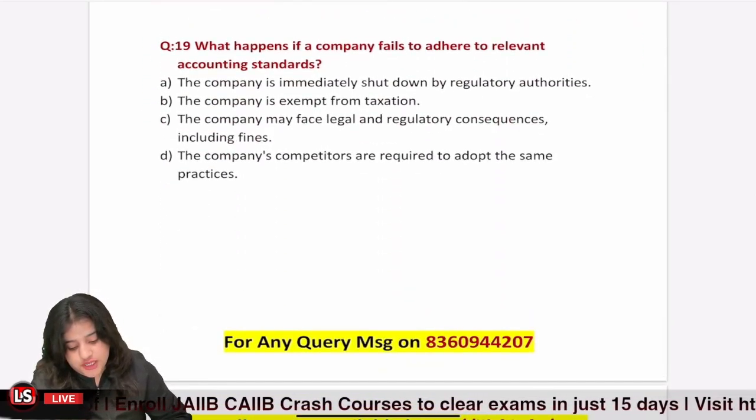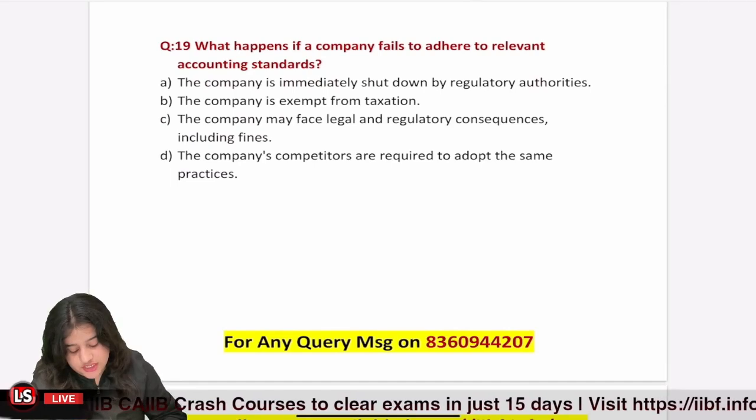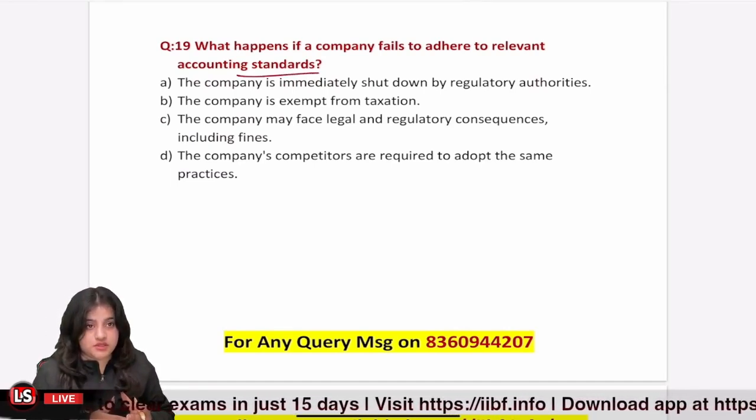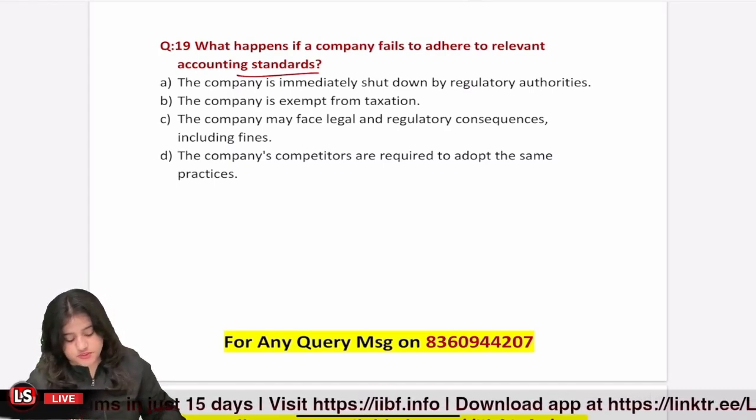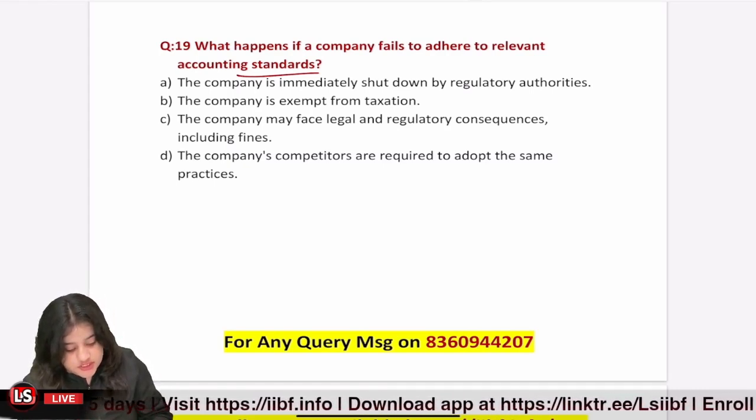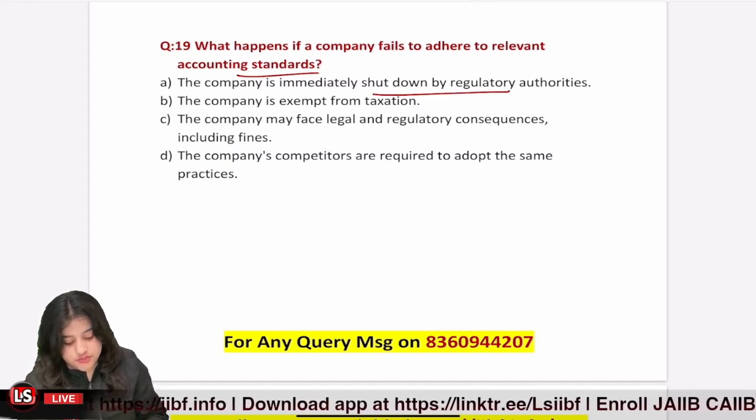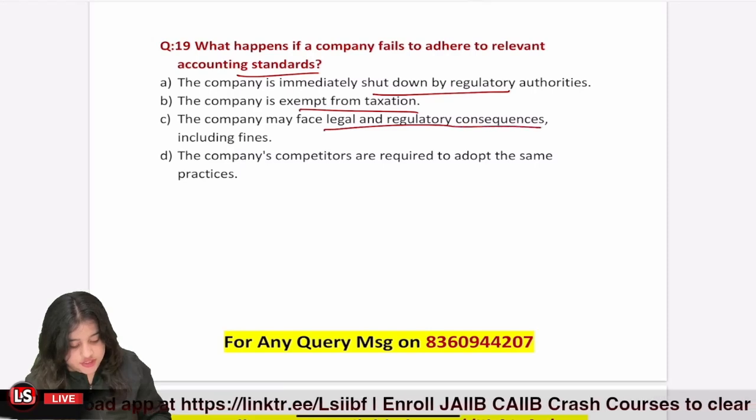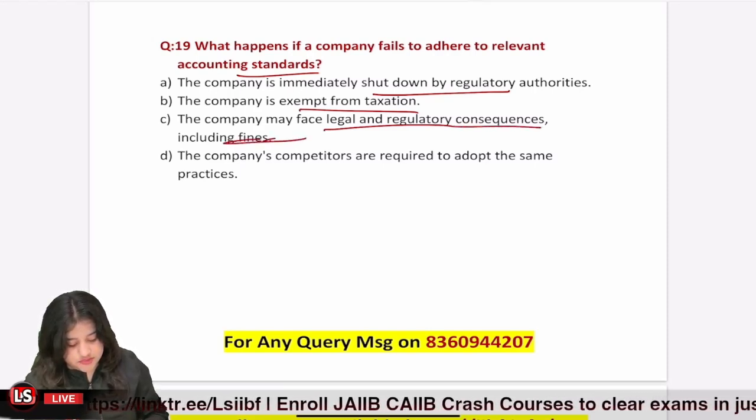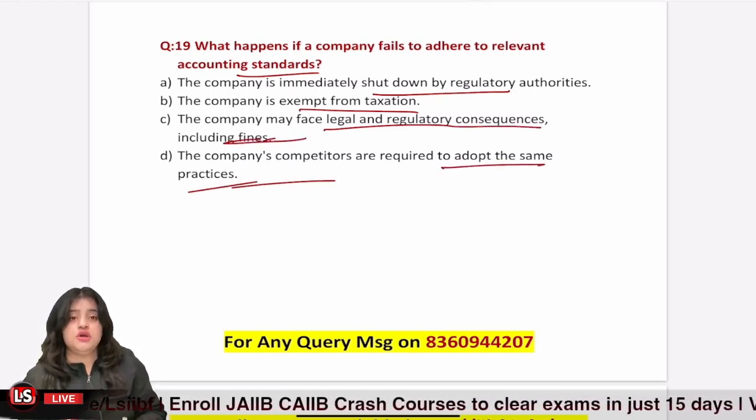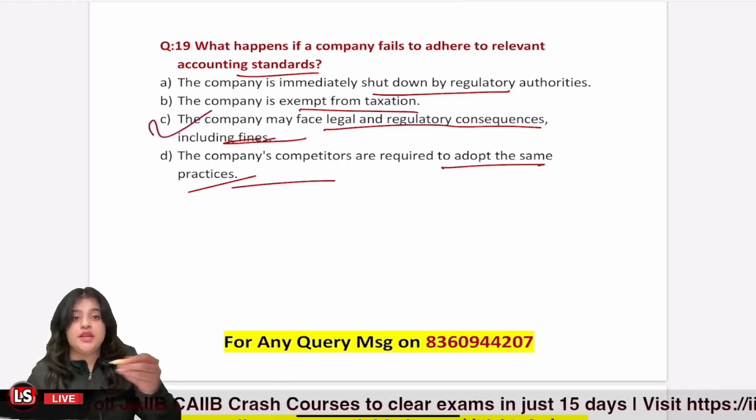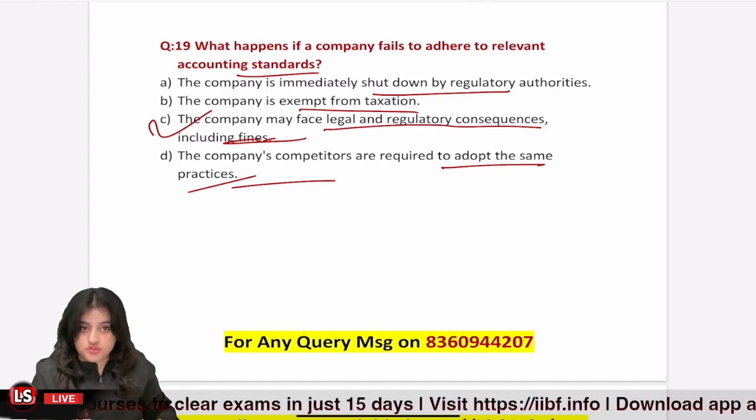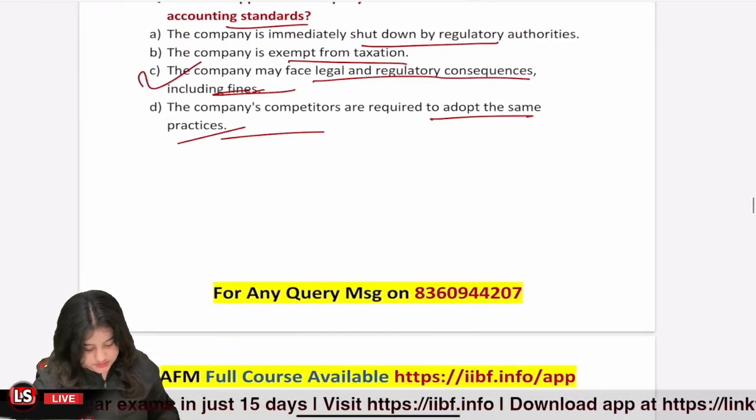Question number 19. What happens if a company fails to adhere to relevant accounting standards? So if a company fails to adhere to relevant accounting standard, option number one, the company is immediately shut down by regulatory authorities. The company is exempt from taxation. Company may face legal and regulatory consequences, including fines, or the company's competitors are required to adopt the same practice. So, option number C, that if we are not abiding by the law, then we will have to face legal and regulatory consequences, and we also may have to pay the fines.